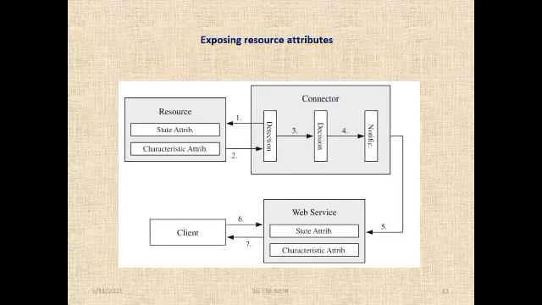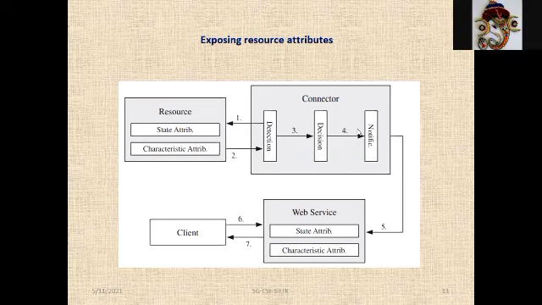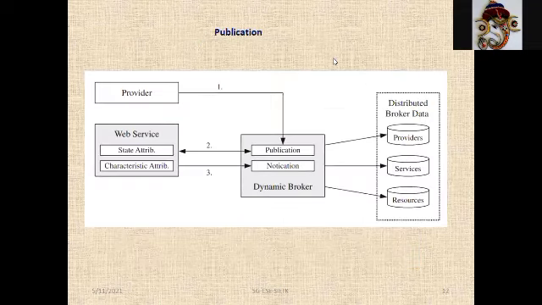Out of this resource, I'm just filtering my services by using the connector. The connector has 3 concepts: notification, decision, and detection. You see, this is the broker algorithm. Provider, so I'm just doing publication. By using these web services, state attribute, characteristic attribute, already filtered by the connector, and by using this dynamic broker algorithm, I'm providing the solution to my provider.